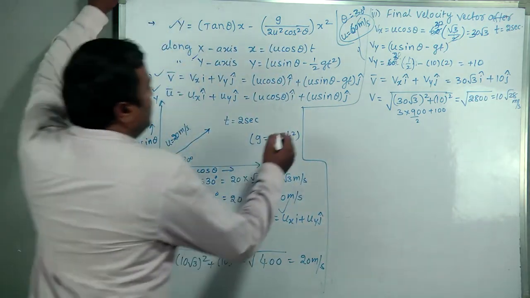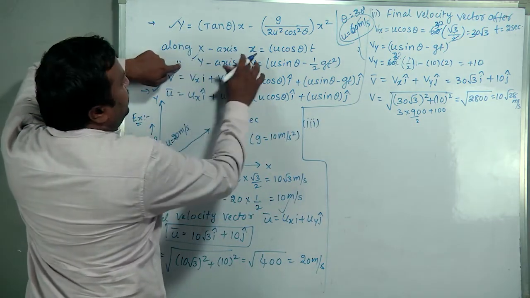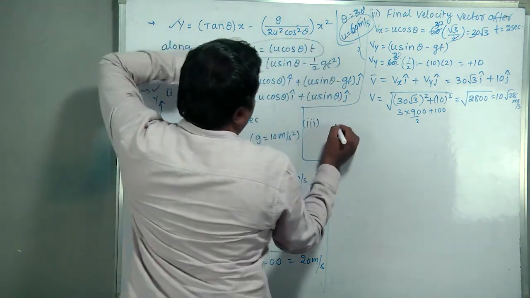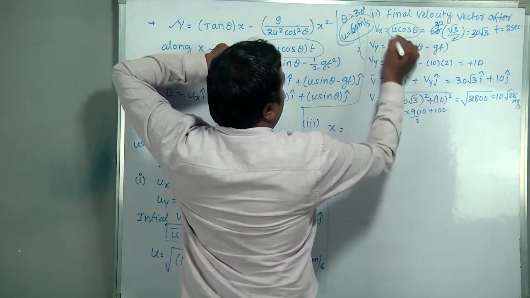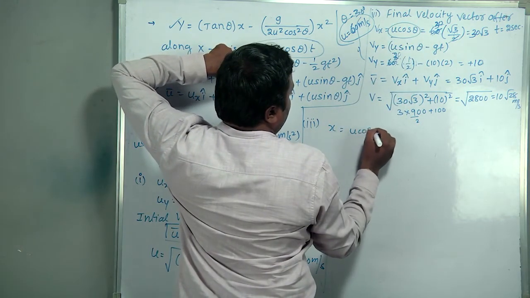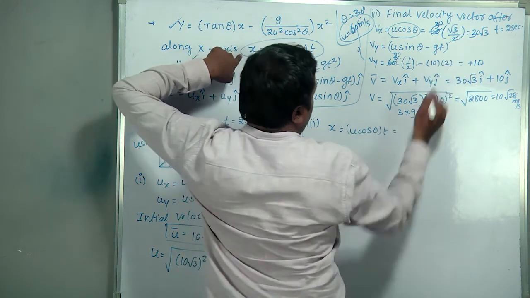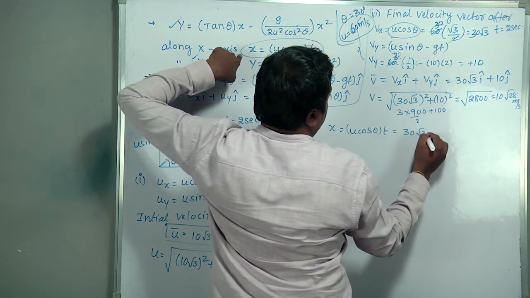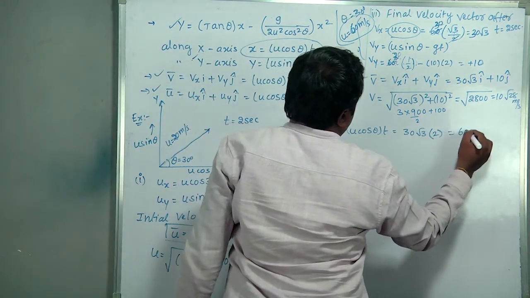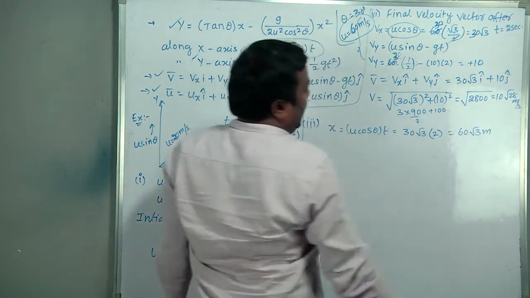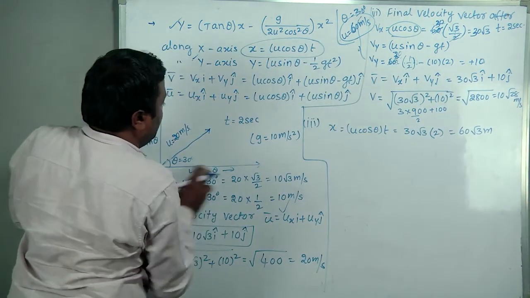Okay, next, the third point: displacement after some time. X you find initially for this data: x equals u cos theta into small t. U cos theta we got as 30 root 3, into small t, time of 2 seconds, that is 60 root 3 meters along the x-axis.